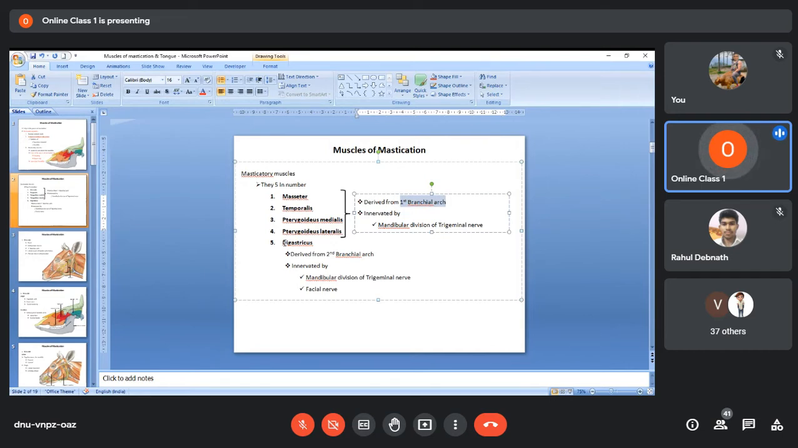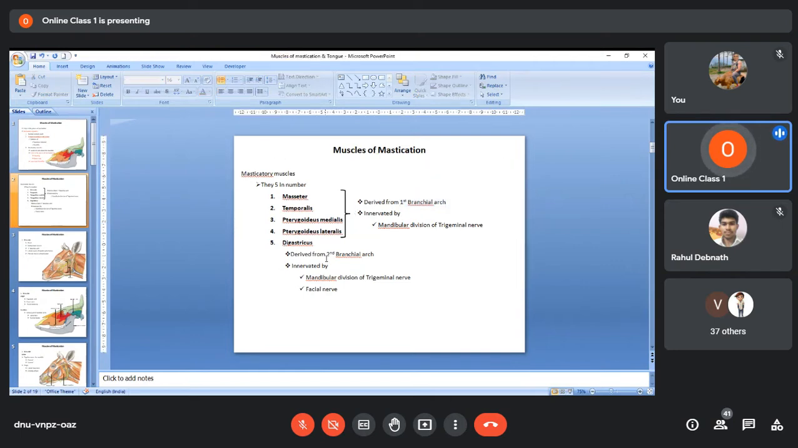But the 5th muscle, the digastricus, its origin is different. It originates from the second branchial arch. The first 4 originate from the first branchial arch, whereas the 5th muscle, the digastricus, originates from the second branchial arch. In addition, the nerves that supply this muscle are two in number: the mandibular division of the trigeminal nerve and also the facial nerve.